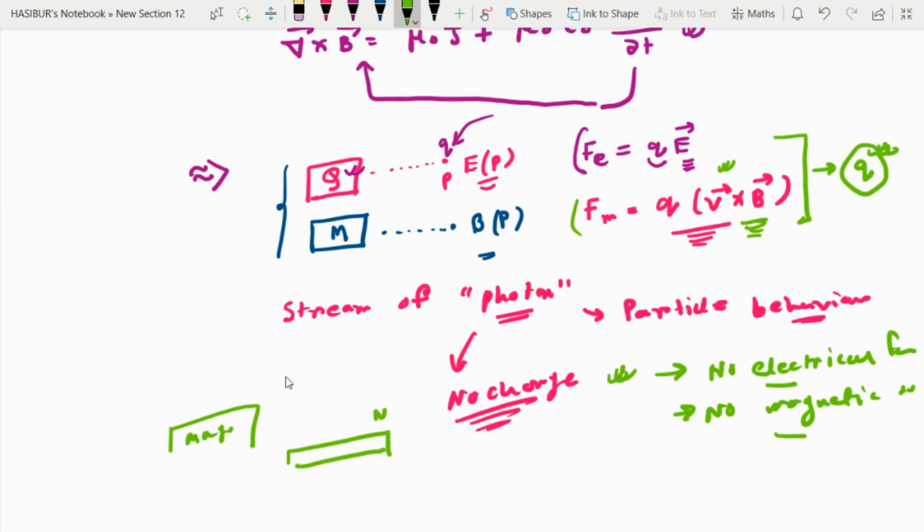Here it is north pole, here it is south pole, and it will generate magnetic field lines. Now if light is there, it will not interact, because light doesn't have charge. This is one consideration.